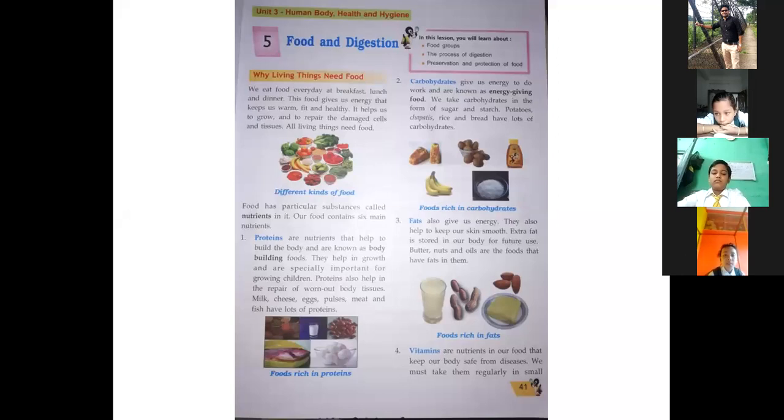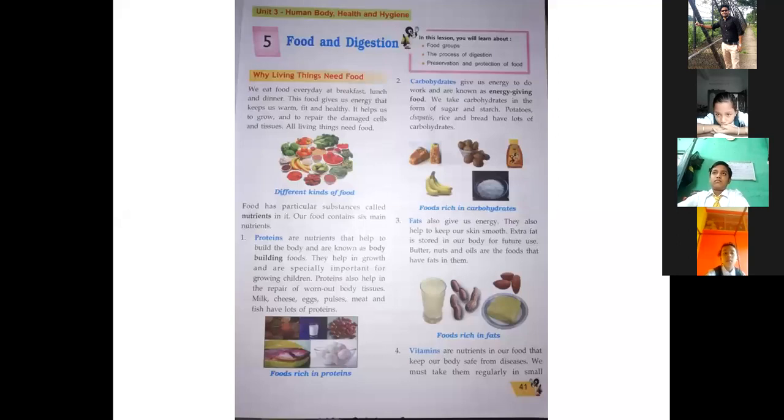If we take food at just any time, it will not be helpful for us. We need to take food at a certain interval, which is set by our parents. Our parents know better when to eat and when not to eat. That's why sometimes they say, now is not the time to eat, don't eat this. They set our time for when to eat. So this is the reason why we need to have food in our life.